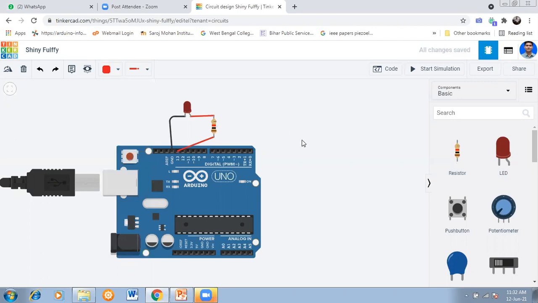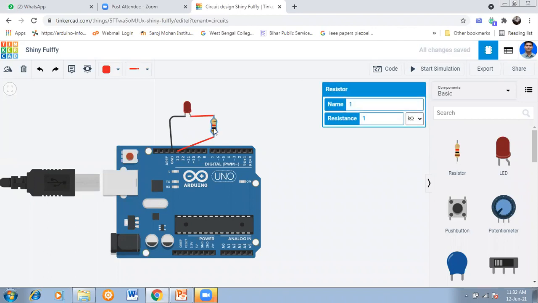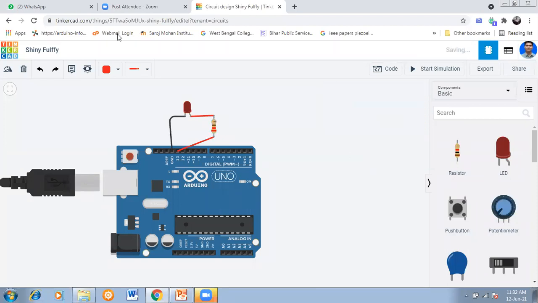So you have to now see. I have taken the resistor, but what is the value of that? Do you have any idea? No, sir. Because we don't know the value of the resistor. Now click over the resistor. When you click on the device in the component, one tab will come, one block will come. The name is resistance, 1 kilo ohms. We'll change it from kilo ohms to see how many units are there. So many units are there. We'll use ohms and we'll set it to 20 ohms. Okay, so we set the value.